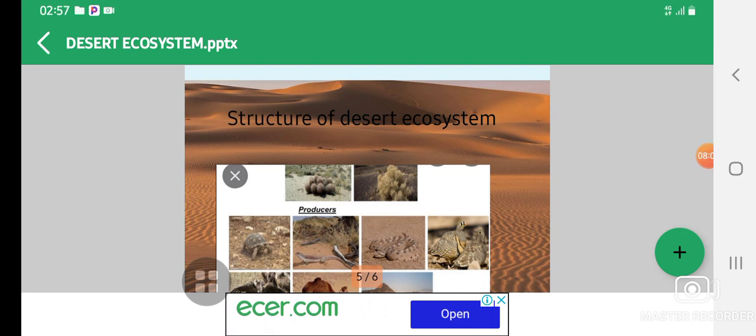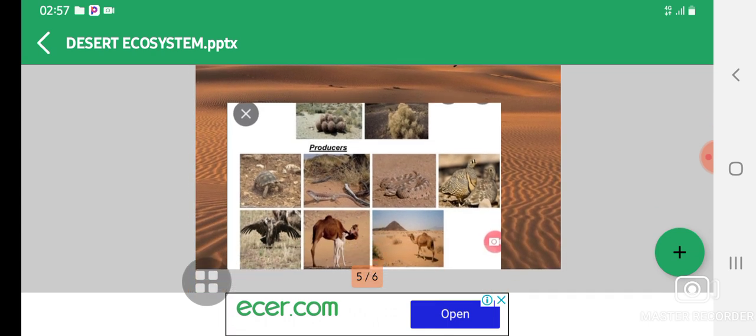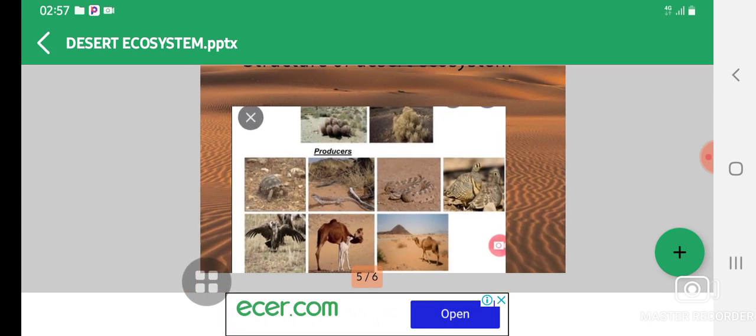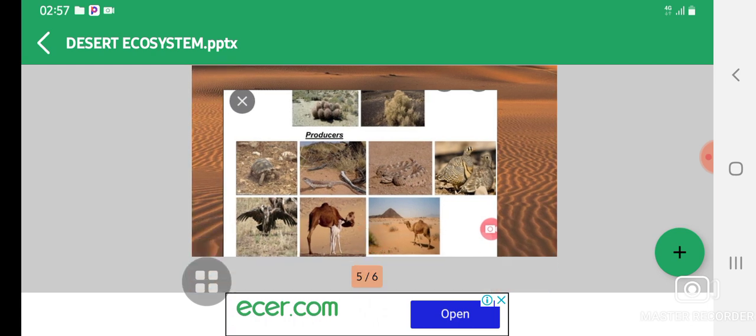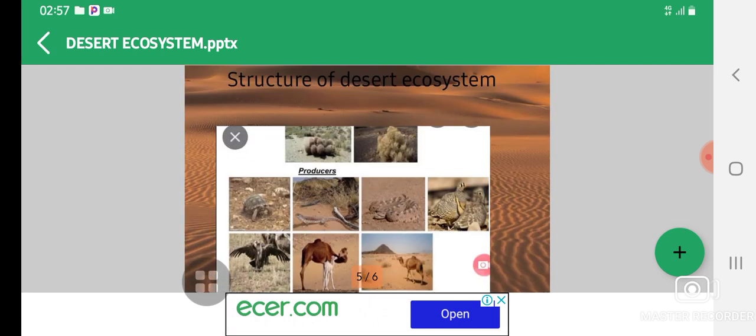Basically, as we know, the desert is land that is full of dry sand, whereby basically it has sand dunes. So let's look at its structure. As it's shown, it has the producers, and at the same time down there it also has its consumers. The producers can be primary and secondary, and the consumers at the same time can also be primary and secondary.